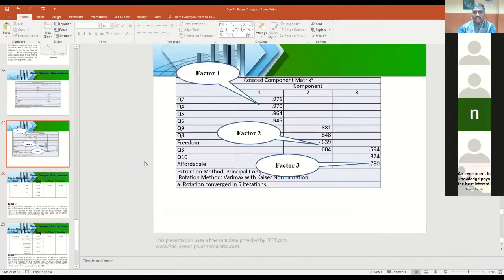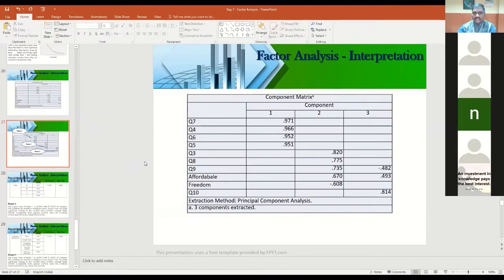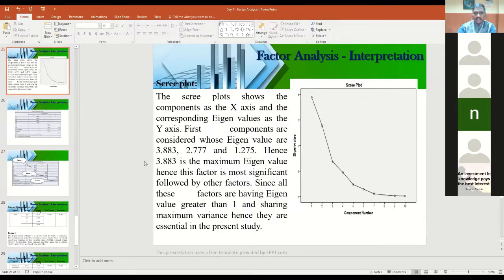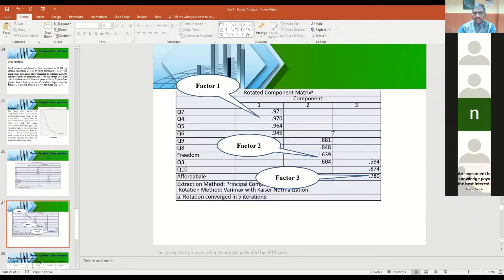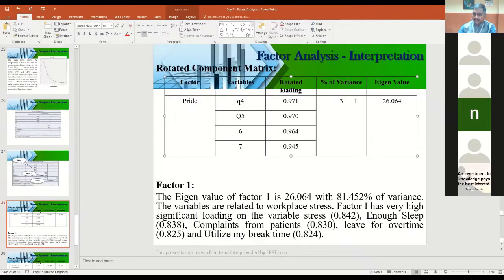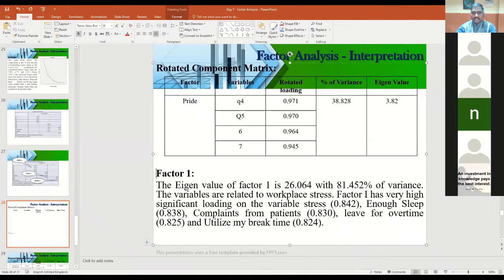Okay, and what is the total percentage of variation, which we can see in the eigen table, right? 38.828. Eigenvalue is 3.8 something, right? Like that, you have to take it and write. So now you have to explain factor 1. What is factor 1? Factor 1, I am naming it as Pride.